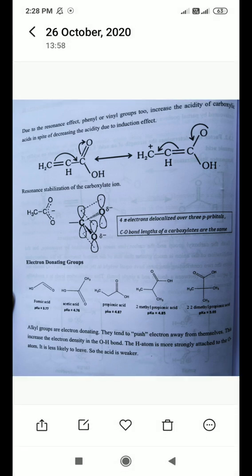Means the alkyl group has the ability to donate electrons, so the electron density on that OH group increases. So here the H proton is strongly attached to the oxygen, so it is less likely to leave, which means it does not easily leave the oxygen. So this decreases the acidity of the acid.